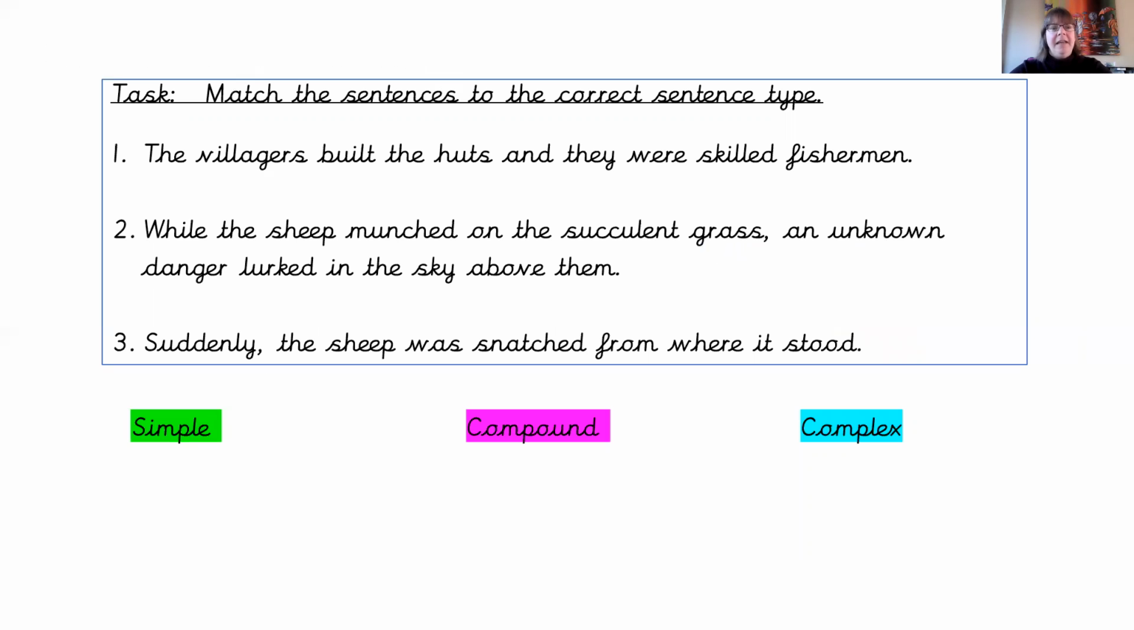So let's have a look at these three sentences. Number one, the villagers built the huts and they were skilled fishermen. Number two, while the sheep munched on the succulent grass, an unknown danger lurked in the sky above them. And number three, suddenly the sheep was snatched from where it stood. Can you please label those three sentences? Which ones are they? Simple, compound, or complex?